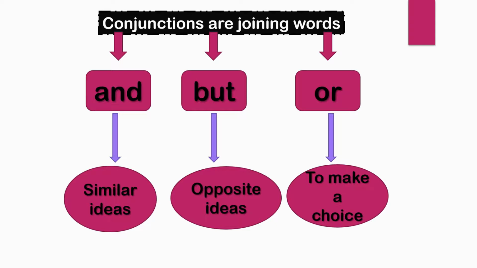When we use the conjunction or, we give a choice or alternative, either this or that. So the conjunctions and, but, or we have learnt.